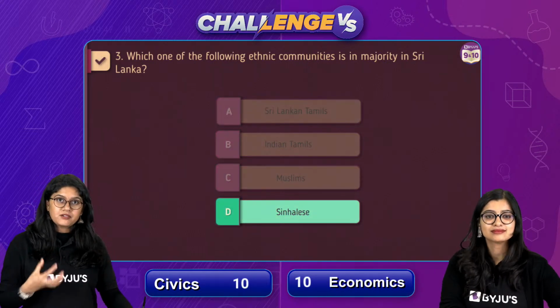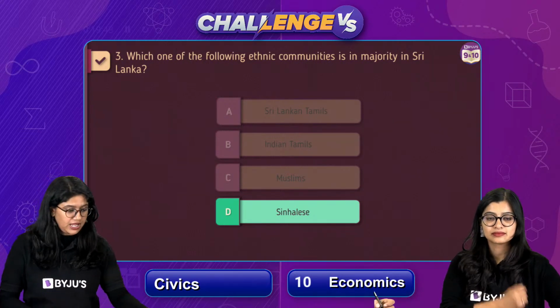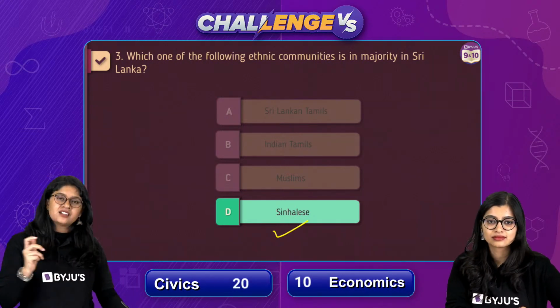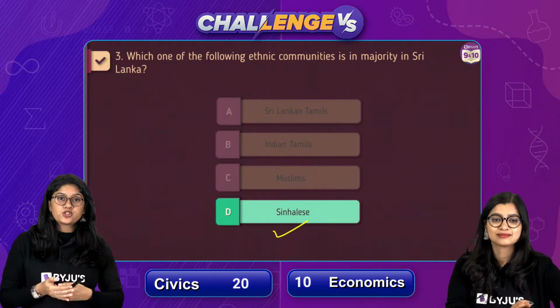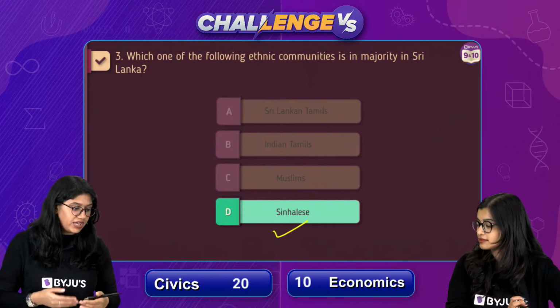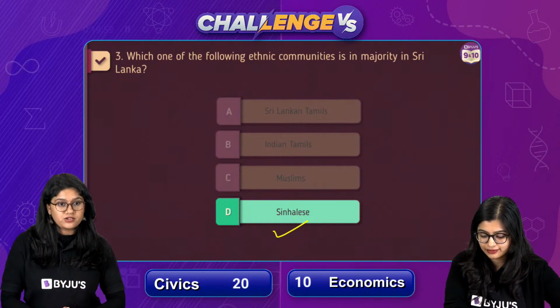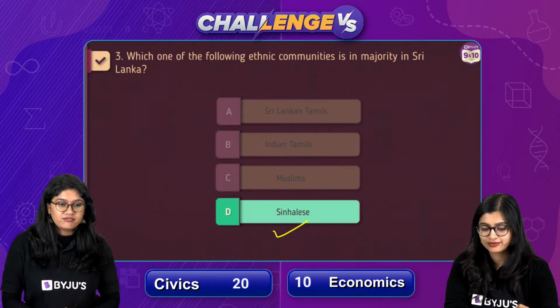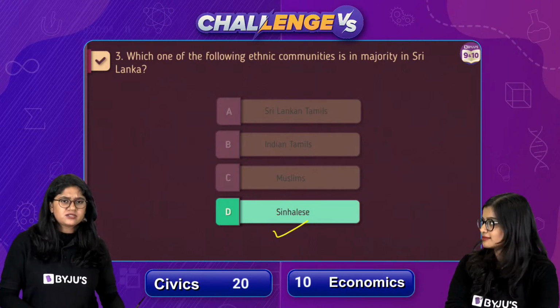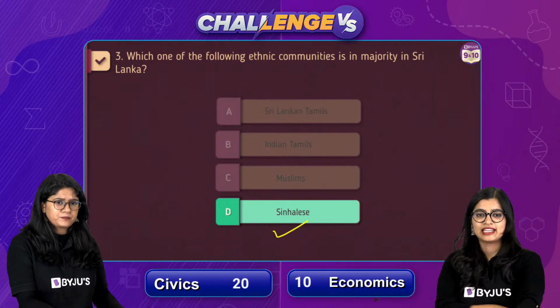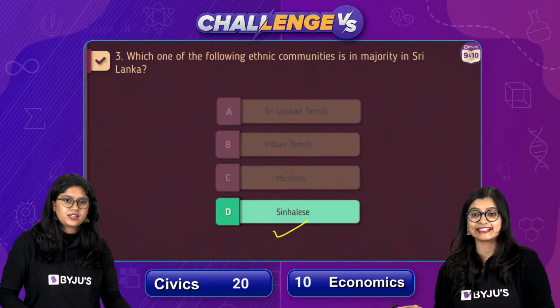So in Sri Lanka, right, the majority of the population that we have are what we call the Sinhalese, right? They are the ones who follow the religion which is Buddhism, right? And we have Sri Lankan Tamils, Indian Tamils, and Muslims as the other communities in the country. Okay, very good everyone. So with this, we are done with this easy question. Over to you, ma'am. Yes, like they say, 3 out of 3 in this case.